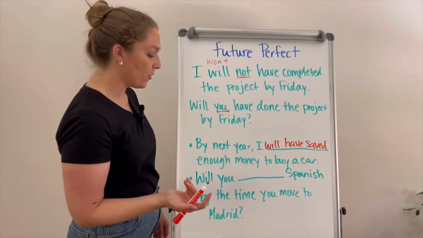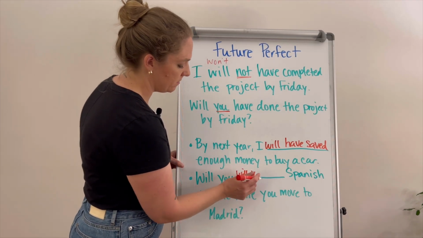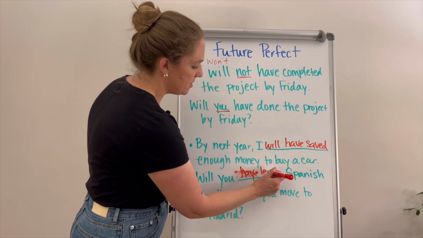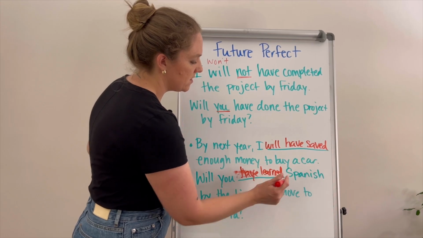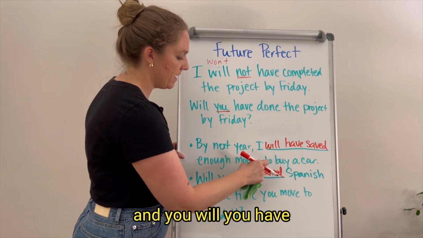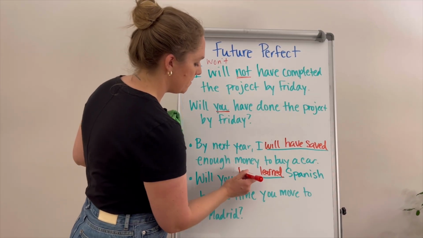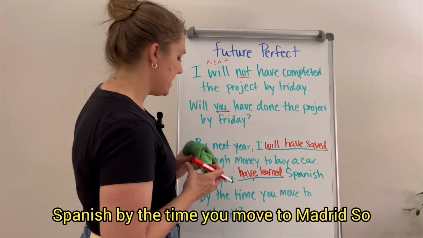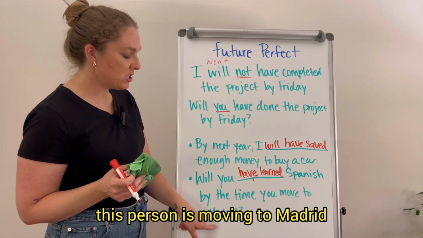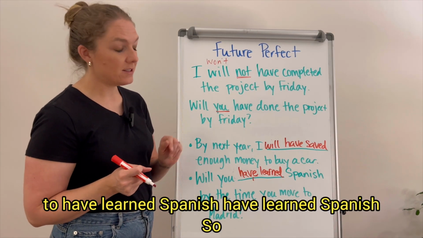So will you have learned Spanish by the time you move to Madrid? So this person is moving to Madrid, and by the time they move there, they need to have learned Spanish.